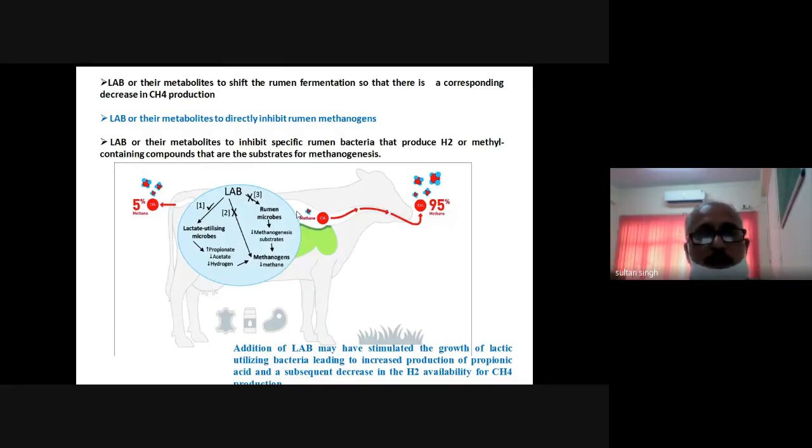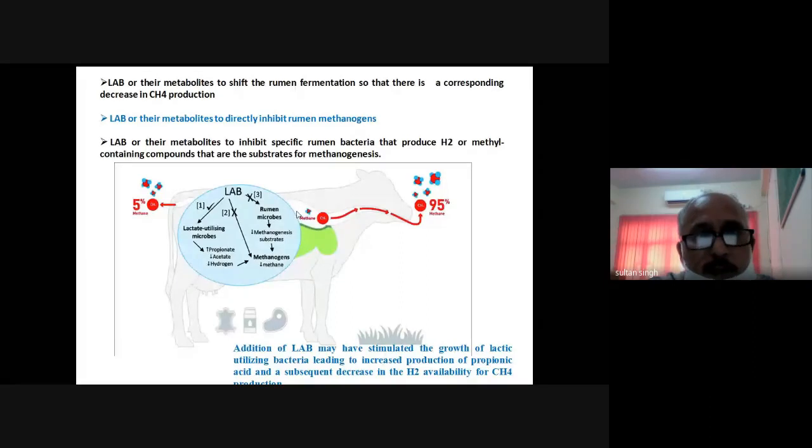So these are the different ways in which the lactic acid bacteria influence the methane production. First is that they will make a shift in the rumen fermentation towards more propionic production and less acetic production. Secondly, they will directly inhibit the rumen methanogens. They will decrease their concentration, and then the methane production will be less.